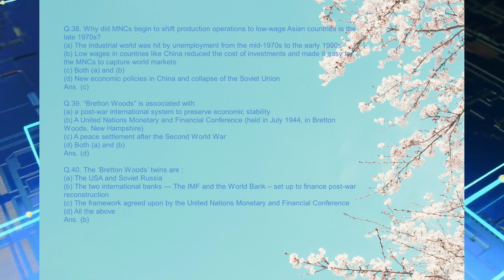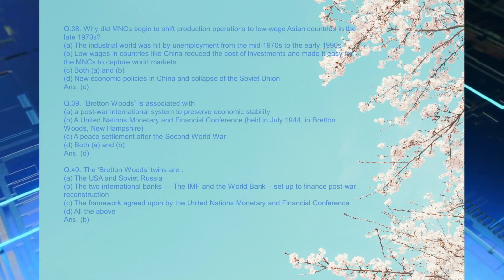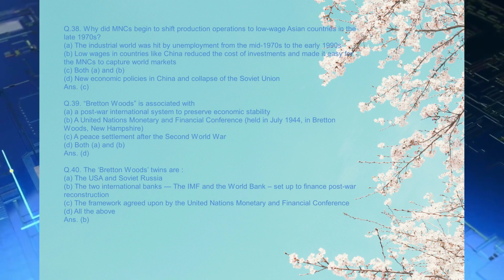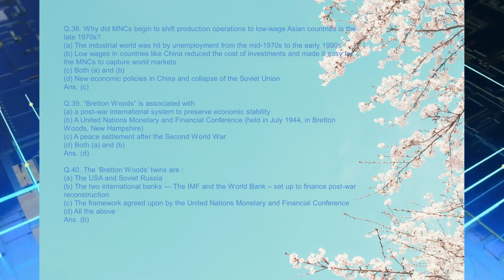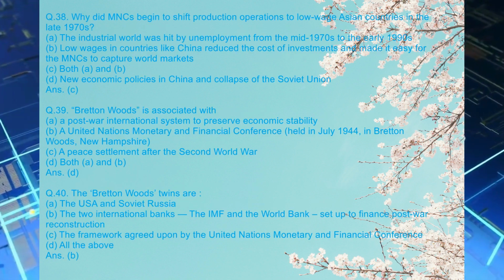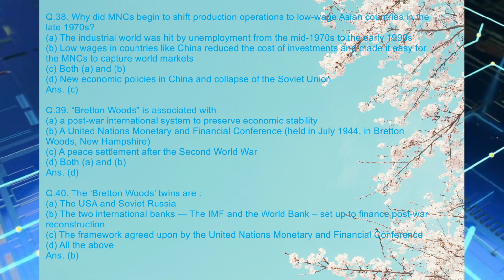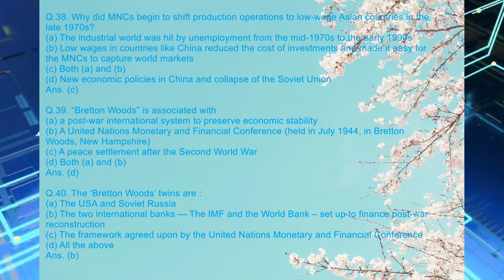Q.40. The Bretton Woods twins are: A. The USA and Soviet Russia. B. The two international banks, the IMF and the World Bank, set up to finance post-war reconstruction. C. The framework agreed upon by the United Nations Monetary and Financial Conference. D. All the above. Ans. B.